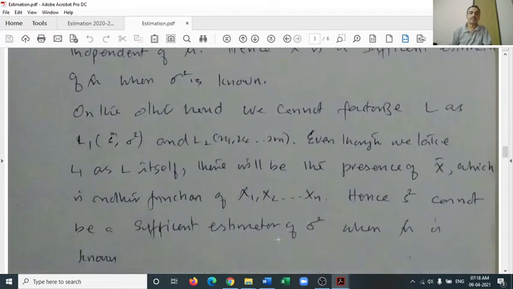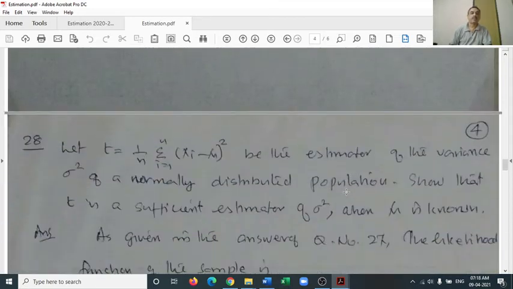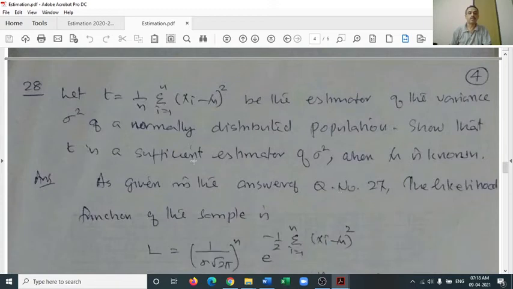That's how we conclude here. Even though we take L1 as L itself, there will be the presence of x bar, which is another function of x1, x2, etc., xn, and s square cannot be considered a sufficient estimator of sigma square when mu is known. Now, next is number 28. T equals 1 by n sigma i equals 1 to n (xi minus mu) whole square will be a sufficient estimator of variance sigma square of a normally distributed population.